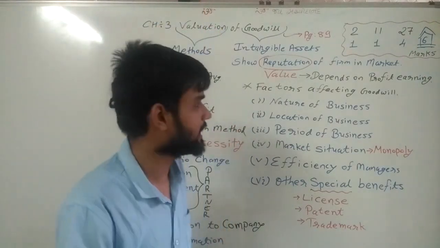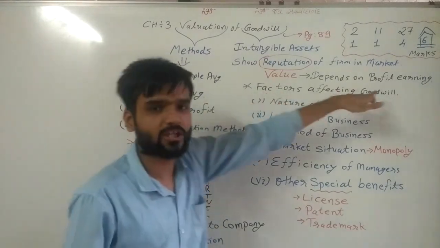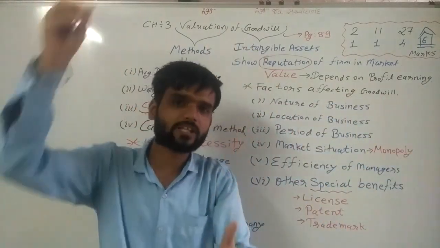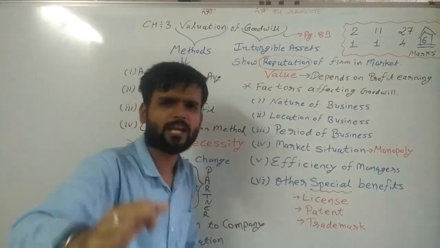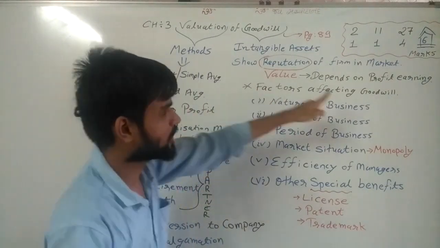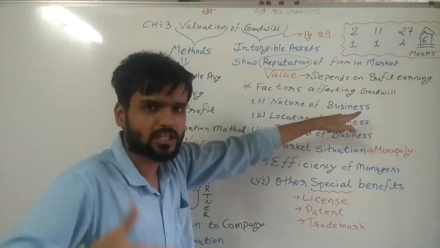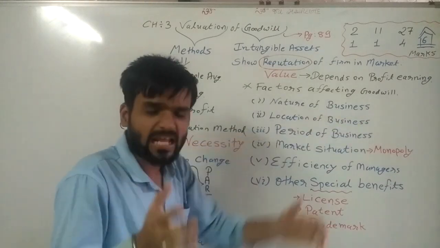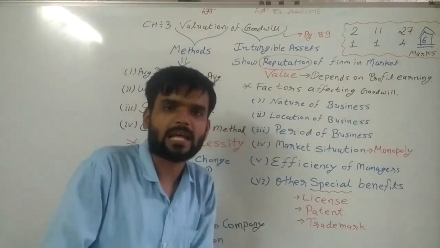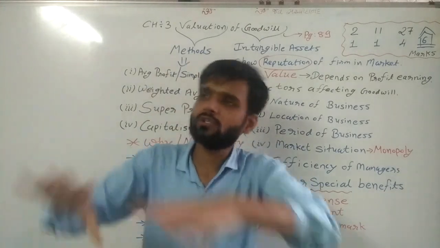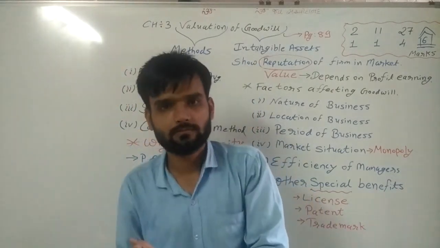So in this way, factors affecting goodwill. Which are the factors which affect the goodwill? Again, repeating very fast. See here, nature of business, which type of business we are doing. Sometimes it depends on the person, sometimes it depends on products.